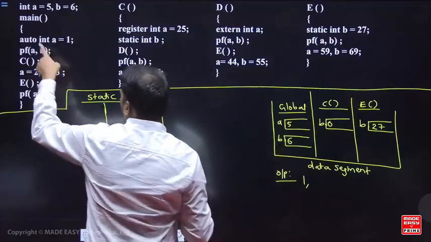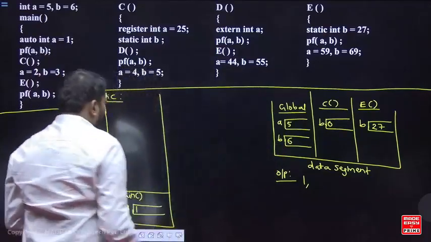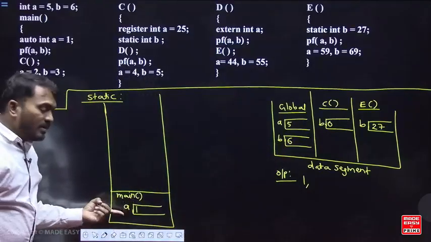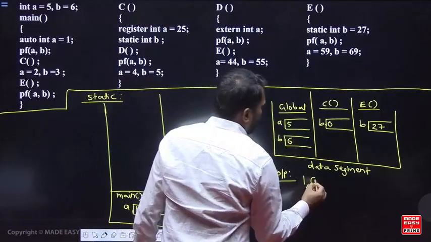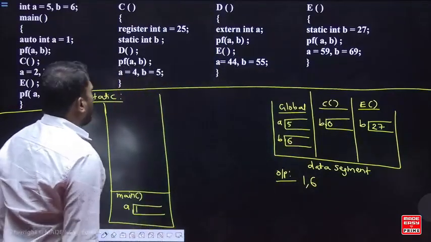So a is local, but b is a free variable. So b is not there. See this, b is not there. B is a free variable. So from where do you take b? Global. Global में b का value कितना? 6. So that's 1 comma 6.